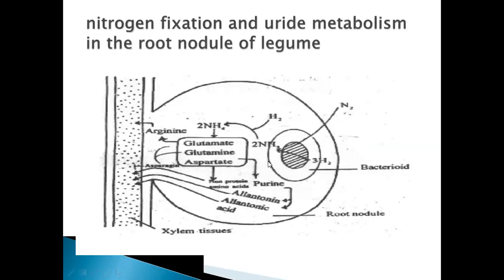Here you can see this is the bacteroid zone. This is the bacteroid, and ammonia is formed here. This ammonia is combining with all these compounds, and they are used in the formation of purines, or non-protein amino acids are formed. Some amino acids are formed. They are used in the formation of allantoin or allantoic acid. This all takes place in the root nodule, and again these compounds are released into the xylem tissue of the plant. Through xylem, these compounds will be transported to other parts of the plant.